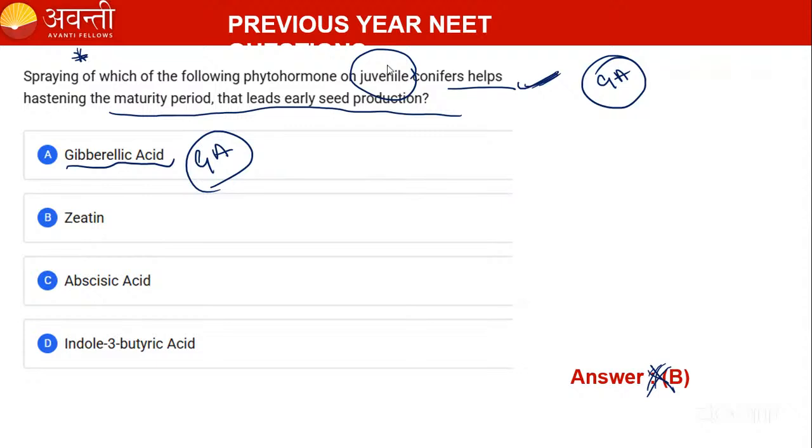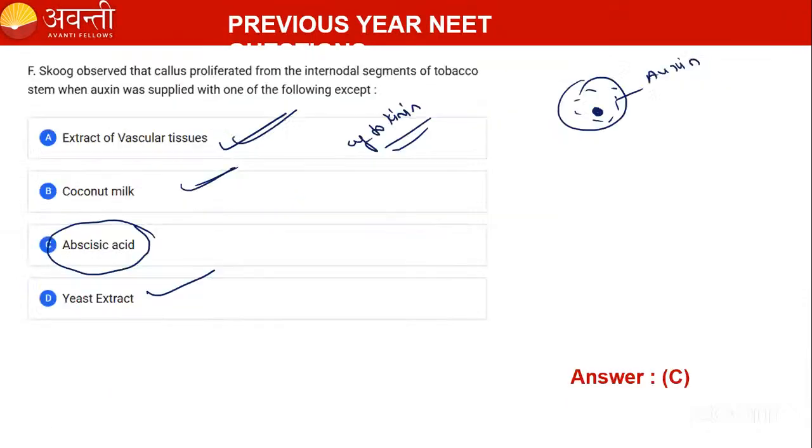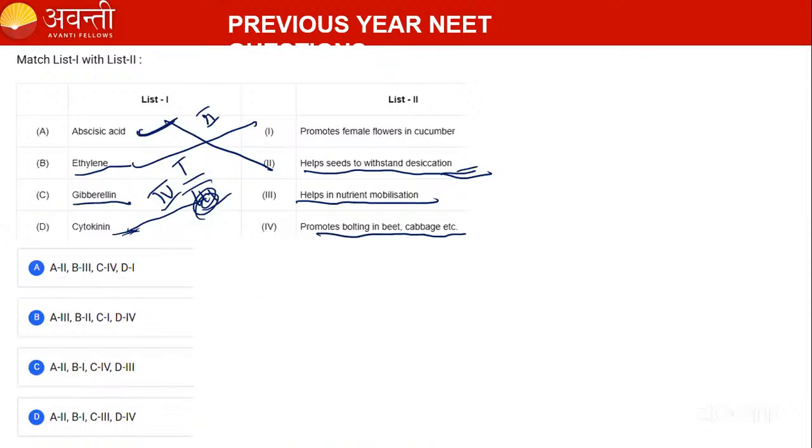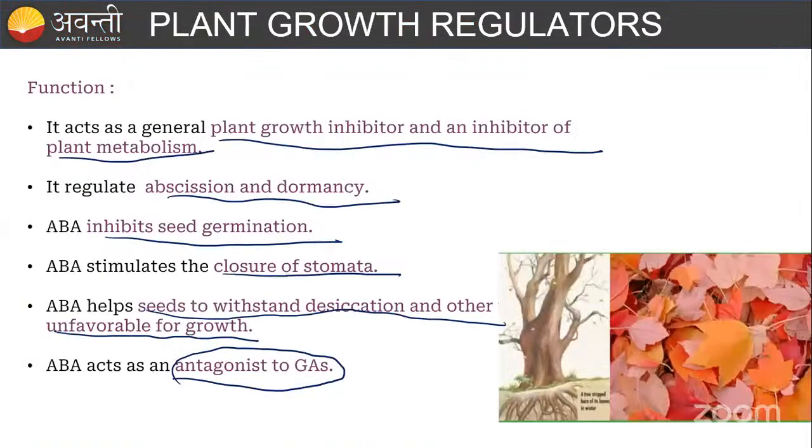Yes, Shreya, I will show. So here we got confused, right? Sorry, guys. Gibberellin is the answer, not zeatin. The auxin slide, one minute, Shreya. Here in gibberellin we studied, right?